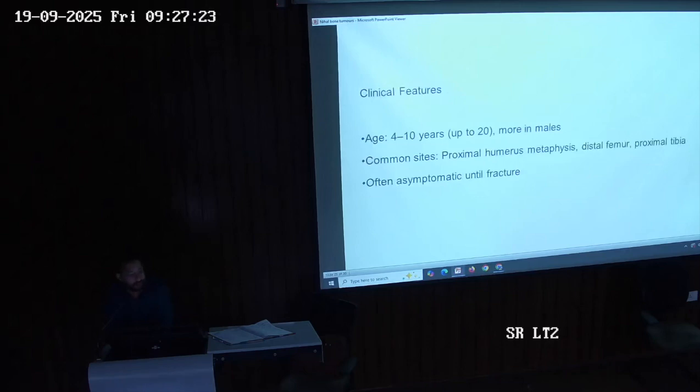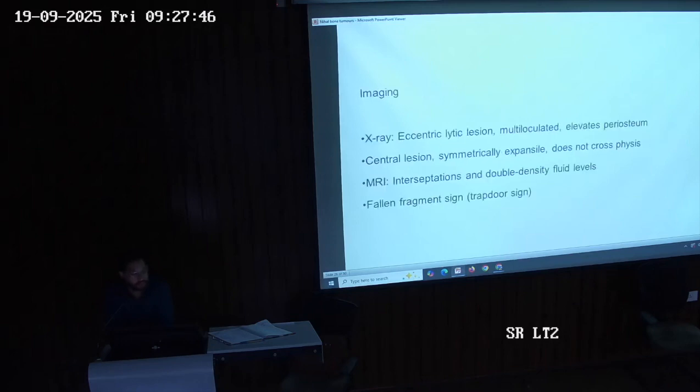Clinical features: 4 to 10 years old, and it can occur up till 20, but 4 to 10 years is more common. More commonly seen in males. The common sites being proximal humerus metaphysis, distal femur, and proximal tibia. If you don't remember anything, at least write these common sites. Often asymptomatic until the fracture occurs, and we perform an X-ray.